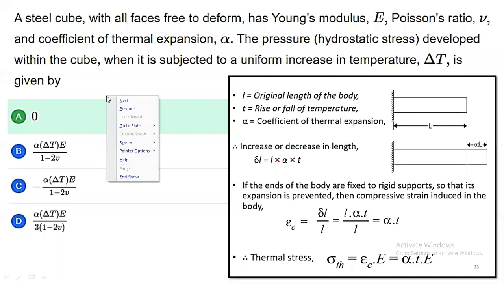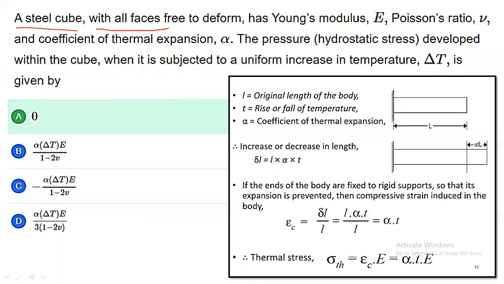Now for this numerical, if you see at the start itself, a steel cube with all faces free to deform, that means in all the three directions the deformation of the cube is taking place. So thermal deformation is taking place in the x direction, y direction and z direction. There is a strain development, but there is no thermal stress. And what they have asked, the pressure or hydrostatic stress developed in the cube, is equal to 0.